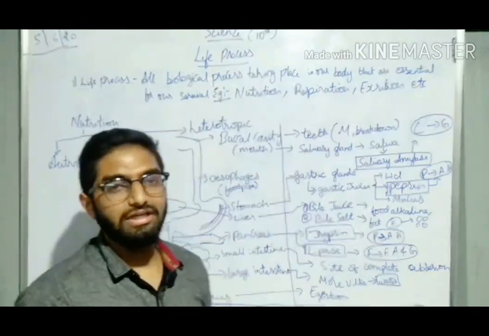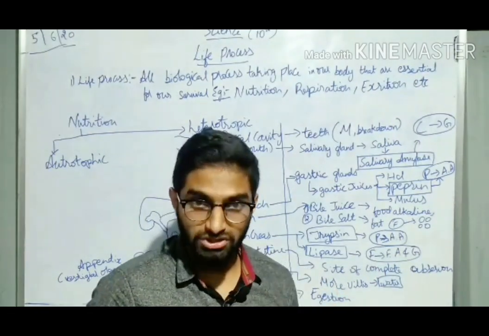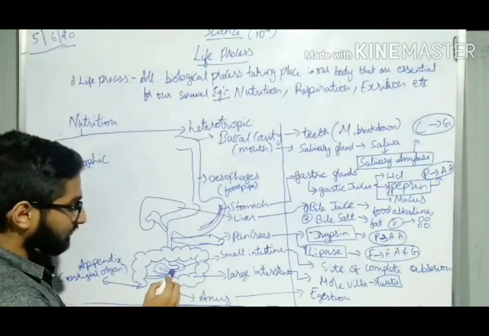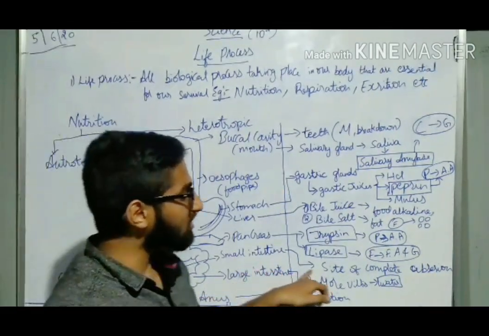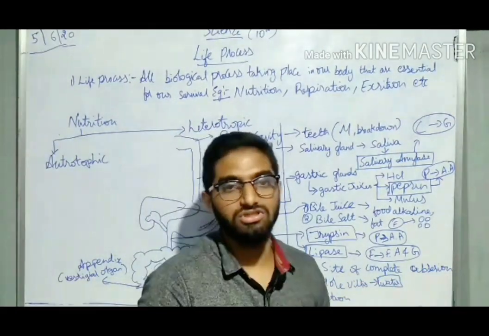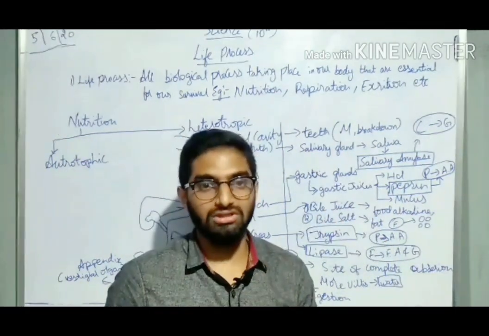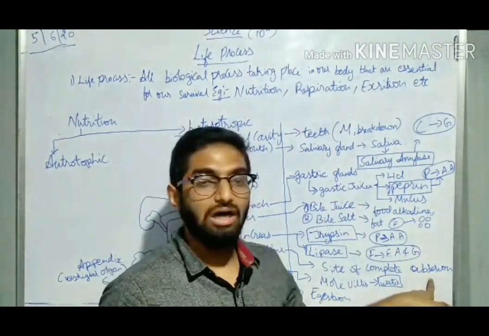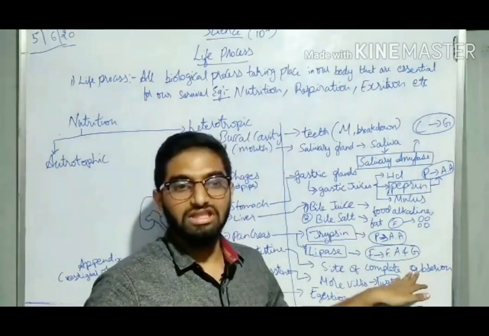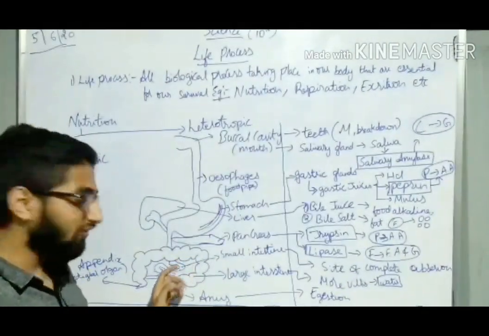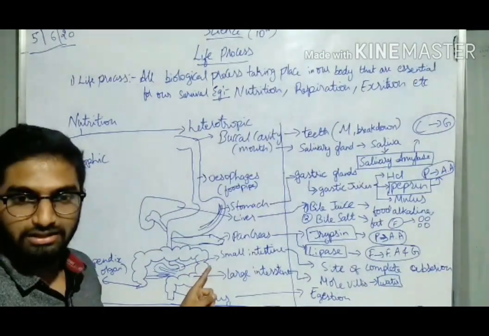Now after completing three tasks, the food has to be absorbed. Now where does it get absorbed? The food will pass into the small intestine, which is also known as the site of complete absorption. Now what does it do? The food which has been converted into its simplest form will be absorbed in the small intestine. When the food is absorbed, the leftover waste will pass through the large intestine.